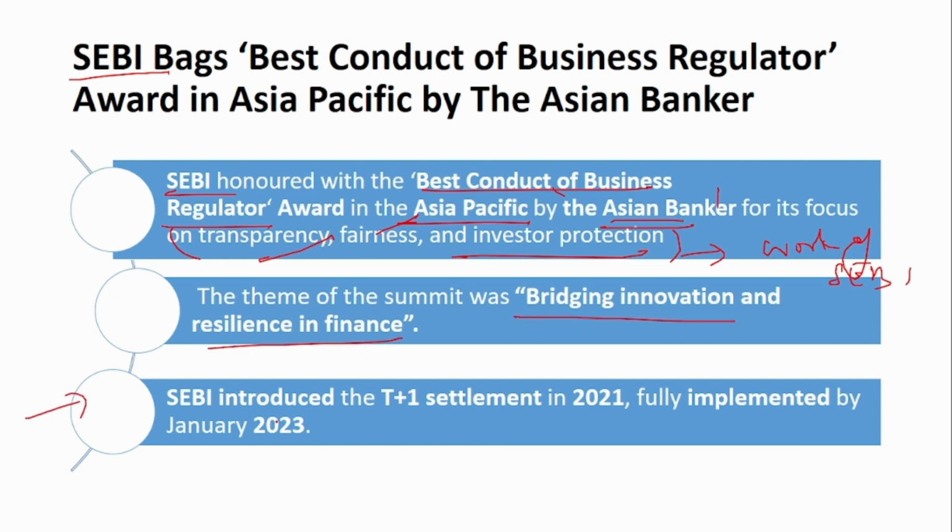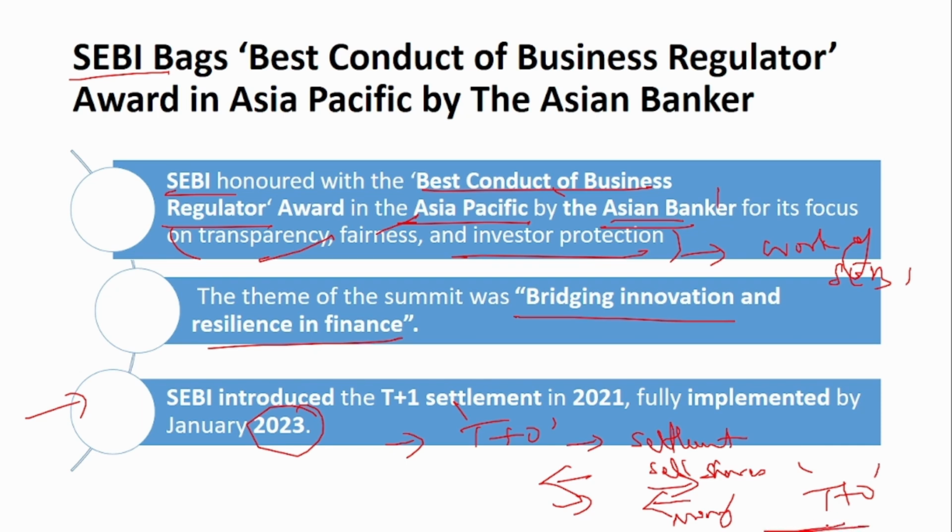Recently, SEBI introduced T+1 settlement fully in 2023, and it is on its way to implement T+0 settlement. That is, on the same day when you sell shares, the money will be credited to your account itself.